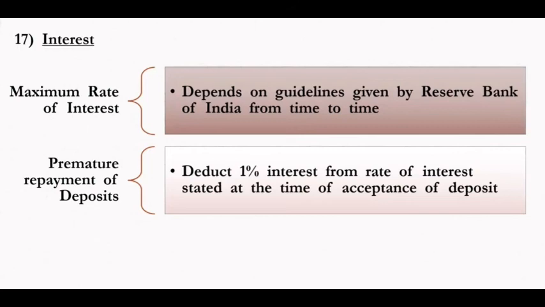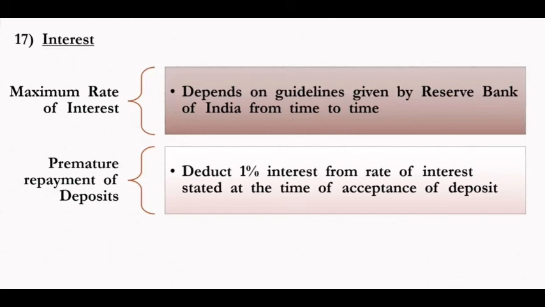And for deposit matured or claimed: if there is a premature claim, if there is premature repayment, in that case the company can deduct 1% of interest from the rate of interest stated at the time of acceptance of deposit. The rate of interest is decided at the time of acceptance of deposit.